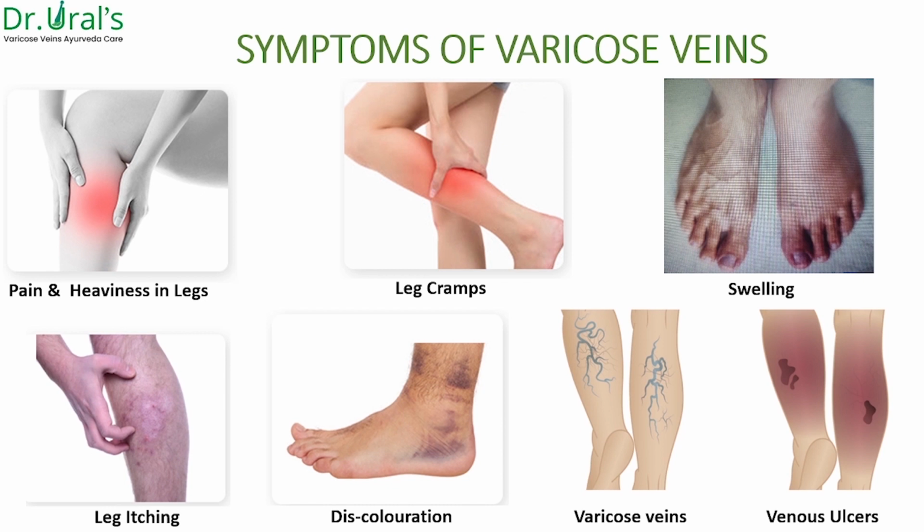So any of these symptoms can happen. So the beginning 1, 2, 3, which were like heaviness, feeling pain, cramps and swelling, are the very initial steps. Gradually, when it's set up or when it settled down to form a disease, then we see the itching, discoloration, varicose veins as well as varicose ulcers.